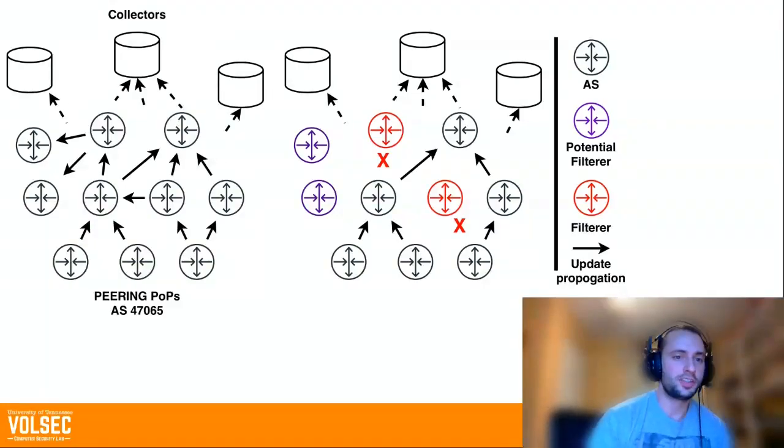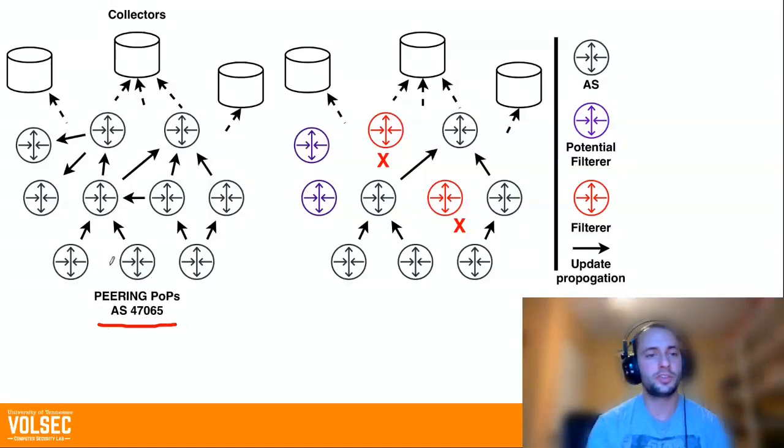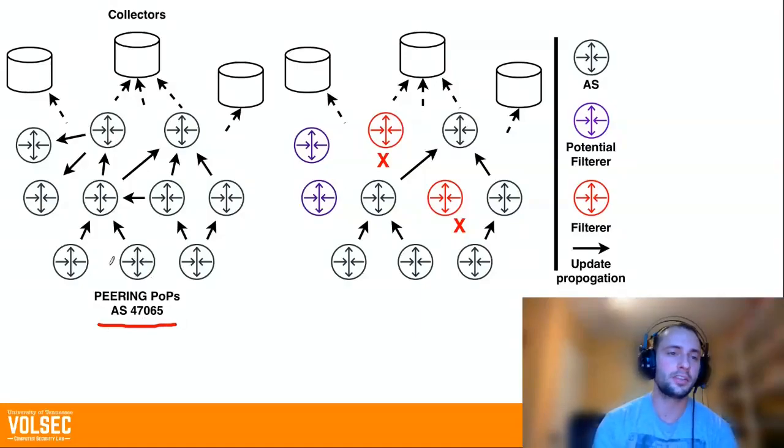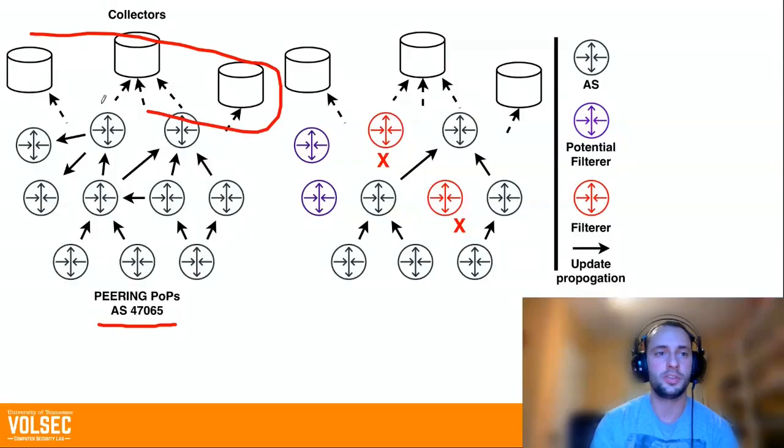So this is just a diagram of what I just said. We used the PEERING framework to issue control and experimental updates into the control plane. Those propagate somehow between AS to AS and arrive at our collectors, which are BGPStream collectors.